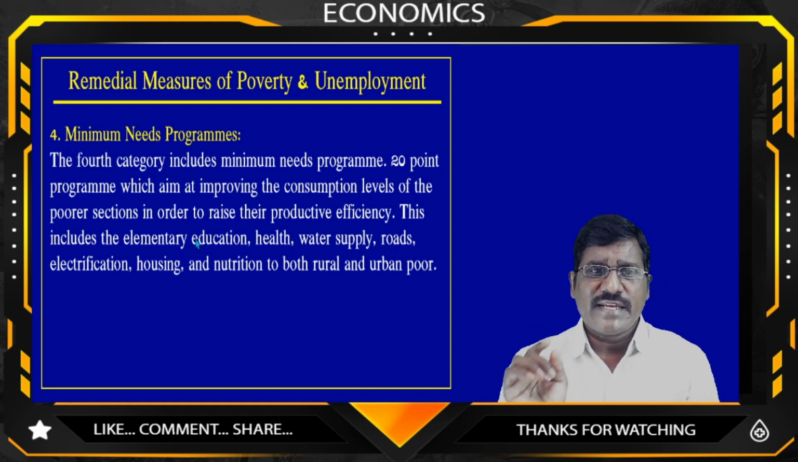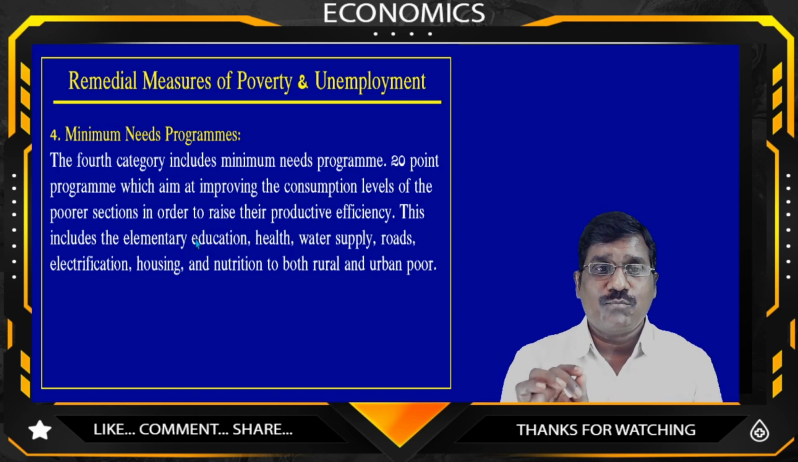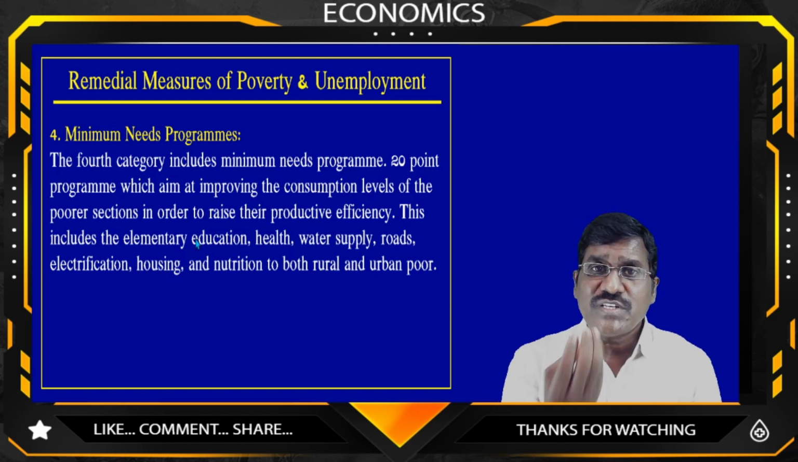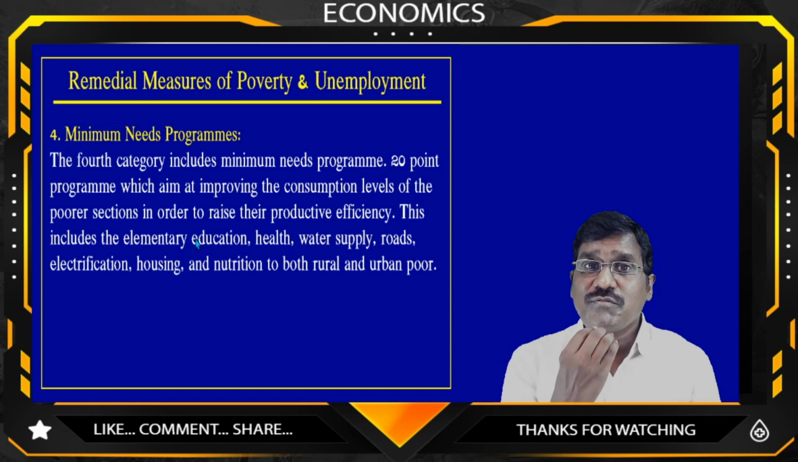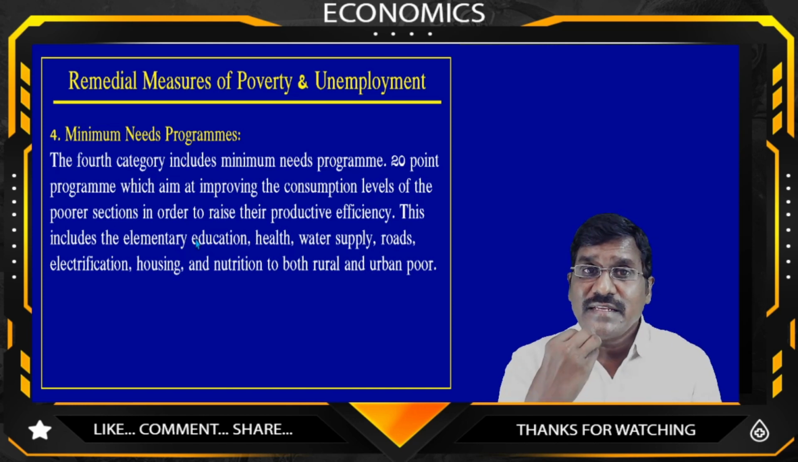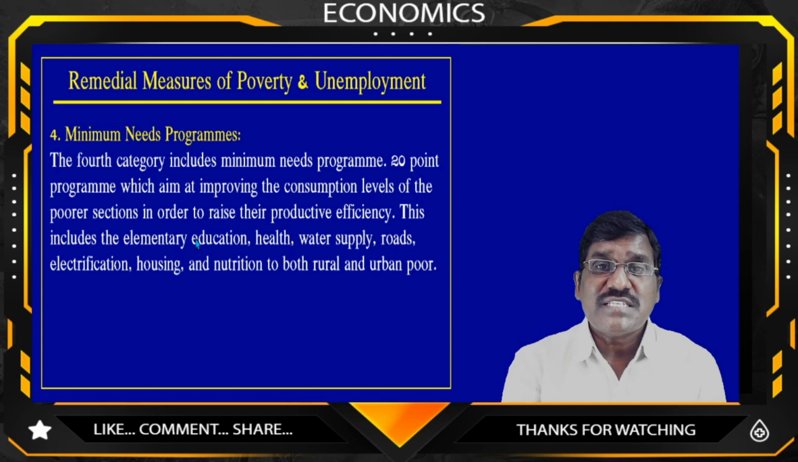So the fourth category includes the minimum needs program, the 20 points program, which aims to improve the consumption levels of the poorer sections in order to raise their productive efficiency. Yes, this includes elementary education. Most of the people are not getting food facilities, nutritious food, not even the minimum quality of food. They are not getting good health facilities and good education facilities.